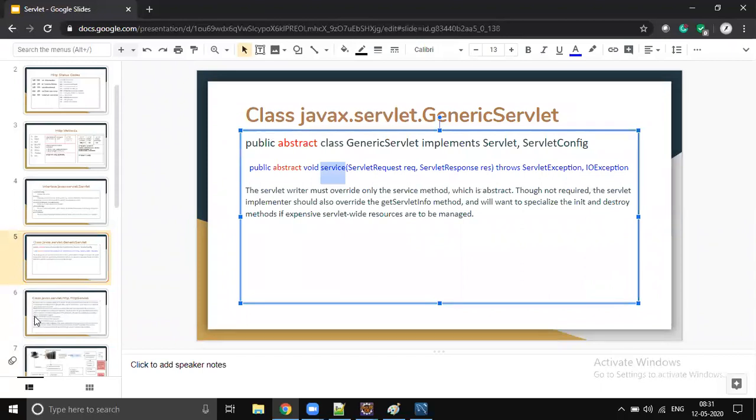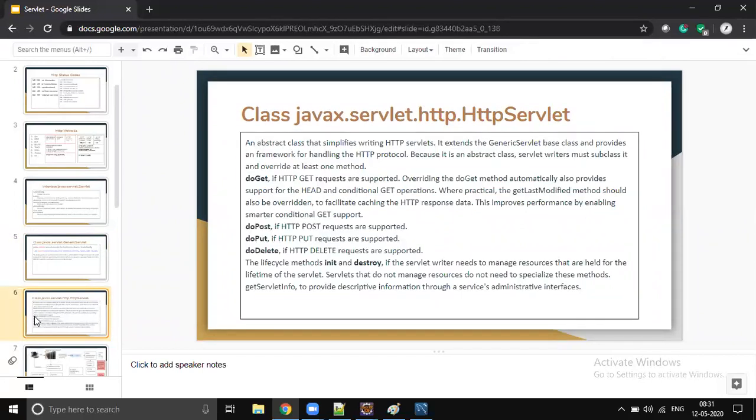And how did they change it? They changed the service method into doGet, doPost, doDelete. It's like extended support, so we are giving extended support to the HTTP protocol. Whatever methods we have in the HTTP protocol, the same type of methods we have in HTTP servlet. So how exactly are they converting? How does the flow navigate from service to HTTP servlet's doGet, doPost methods? How does it happen?